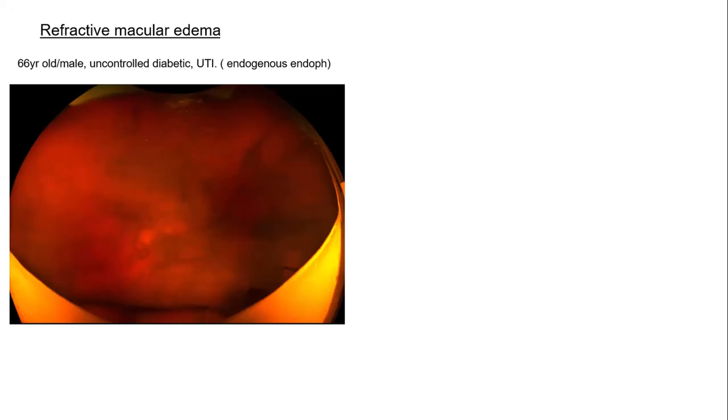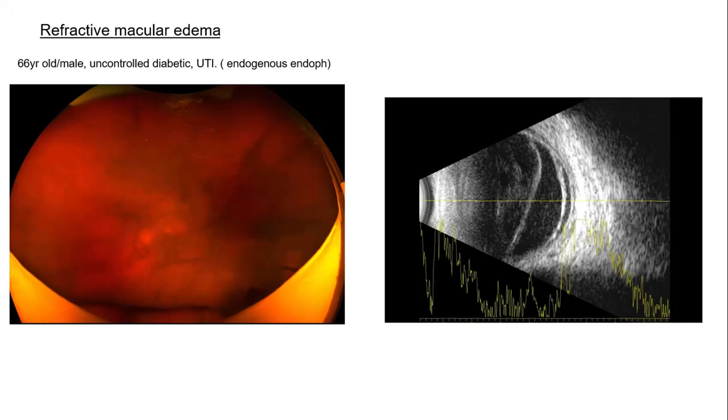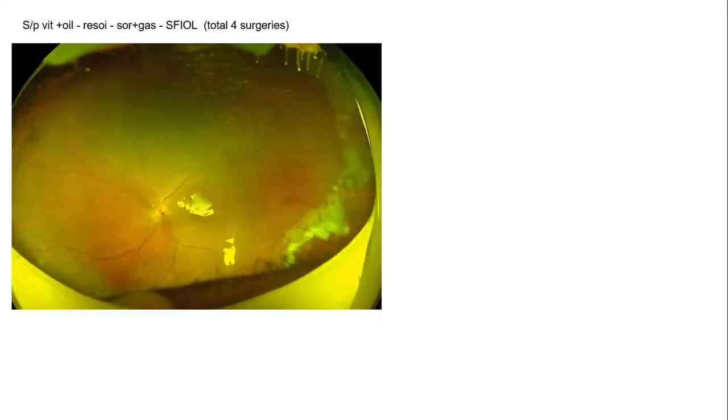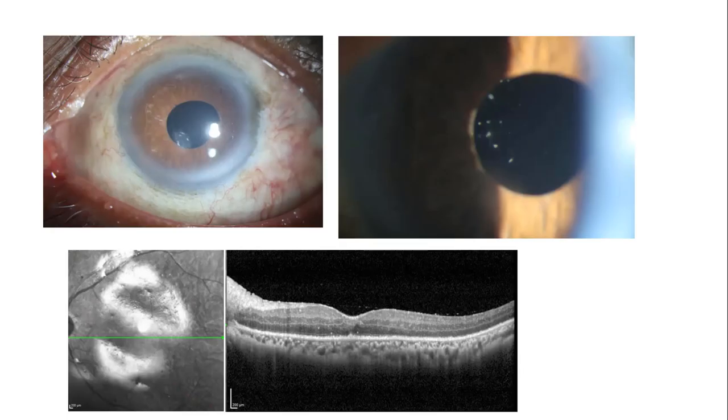The next important thing that surgeons come to see is refractory macular edema. So there's a case where we had an uncontrolled diabetic who had endogenous endophthalmitis, and he had RD as well. So we did a surgery, and I had to resect a large amount of retina because of the necrosis. So he underwent multiple surgeries and all those things. After that, the macula was fine, but it never ends like that.